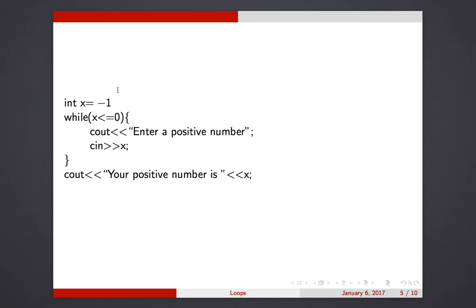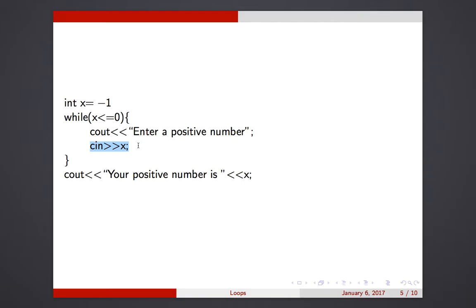So here's an example. Oops, I left off a semicolon there. But anyway, int x equals -1. So the value of x is -1. This says now, as long as x is less than or equal to 0, we should ask the user, hey, I wanted a positive number. Right now it's not positive, is it? -1. I wanted a positive number, please enter 1, and then we'll grab another number from them.